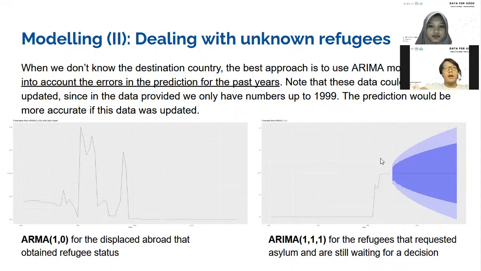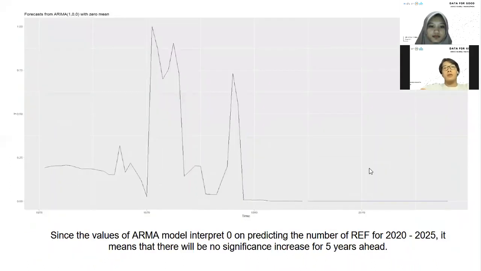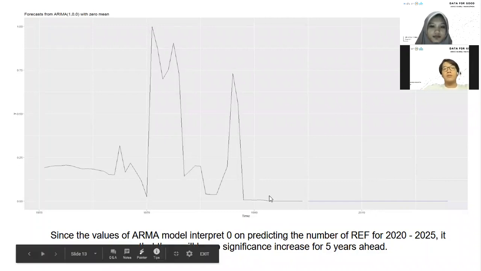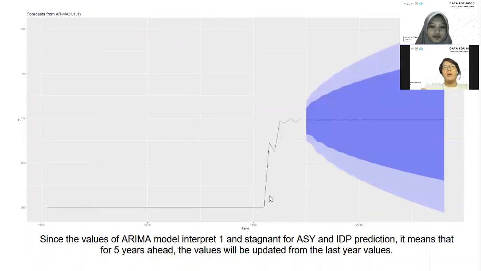For the ARMA 1,0 model, since the values interpret 0 on predicting the number of REF for 2020 until 2025, it means there will be no significant increase for 5 years ahead. Meanwhile, for the ARIMA models, since the model is interpreted by 1 and the further prediction for 5 years ahead is stagnant, it means that for 5 years ahead, the values will be updated from the last year's values.